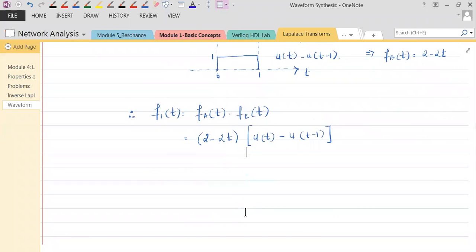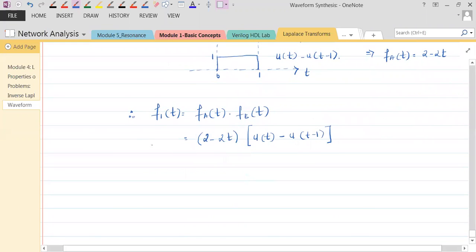Bring this to the proper form so that we can apply the Laplace transform on this. What is that proper form we are talking about? Let's first get this 2 into u of t minus 2 into u of t minus 1, then minus 2t into u of t, minus of minus, plus 2t into u of t minus 1.